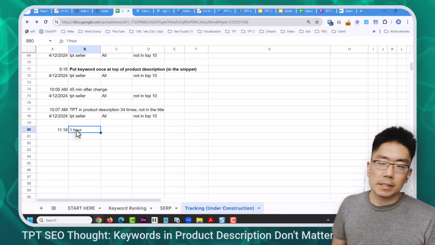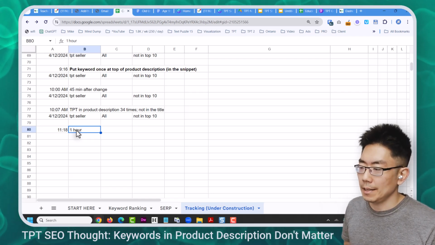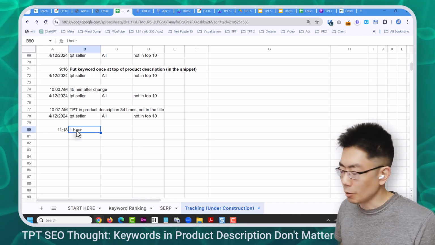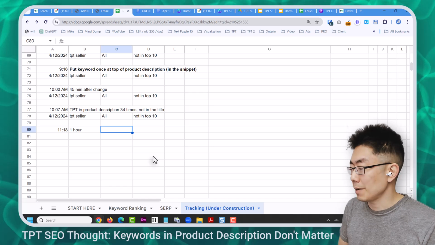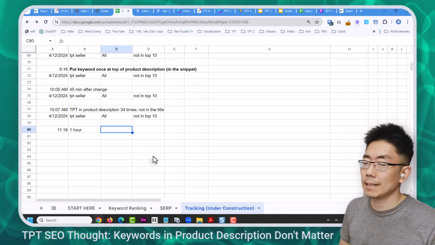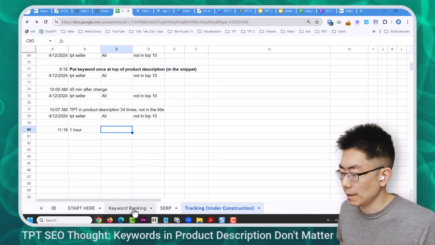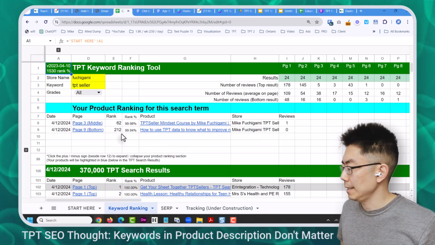It's been an hour since I put in TPT seller in the product description a whole bunch of times, but not in the title. I'm going to go look in the keyword ranking to see if it showed up. My guess is no. My guess is that the keyword has to be in the title. Let's find out. Keyword ranking. And yeah, it didn't load in there.